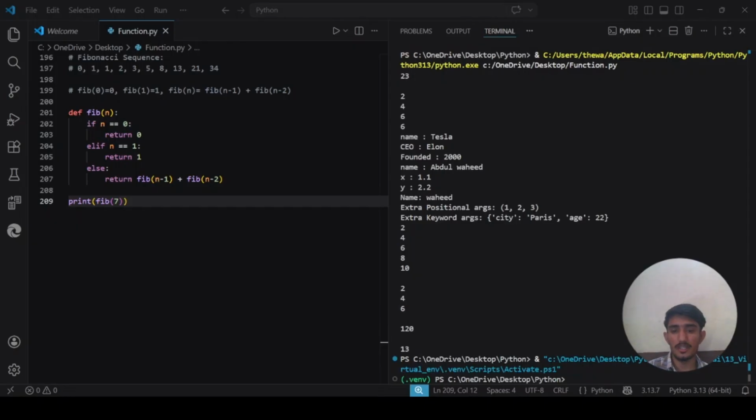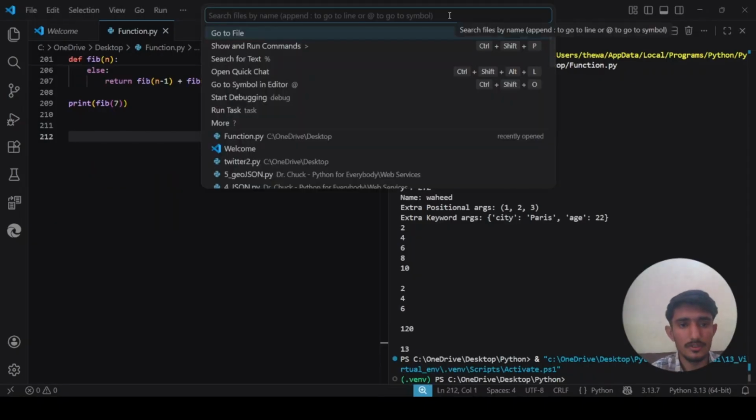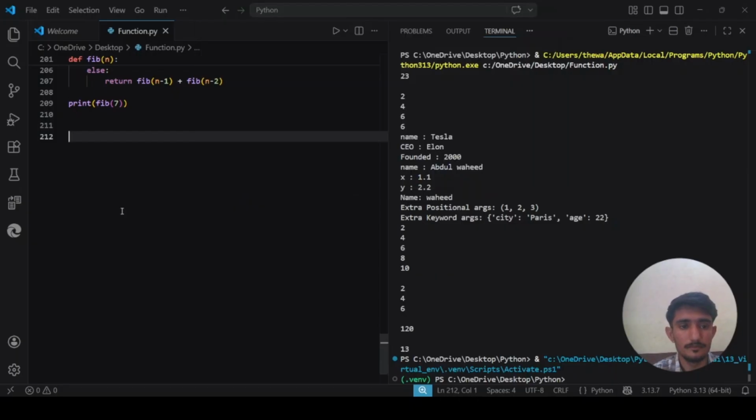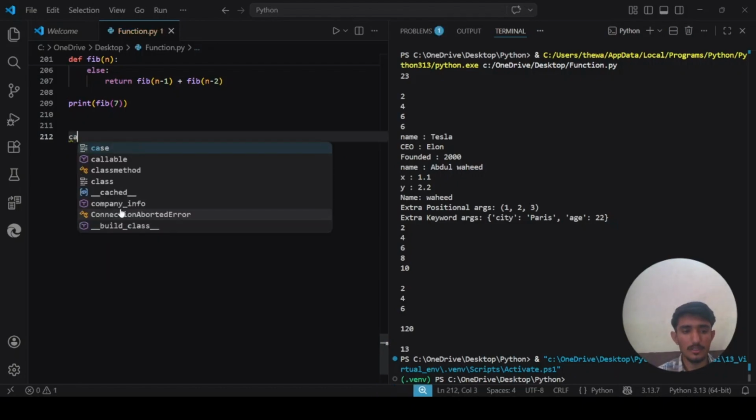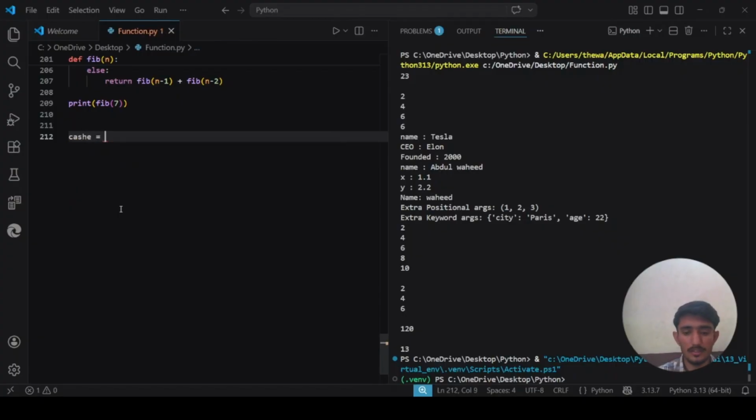So let's create another function. First, let me write a cache, a variable we will define. Inside it there is a dictionary. When we say 0, give it just 0 value. When we say 1, give it just 1 value. This is like seeding the cache with base cases.